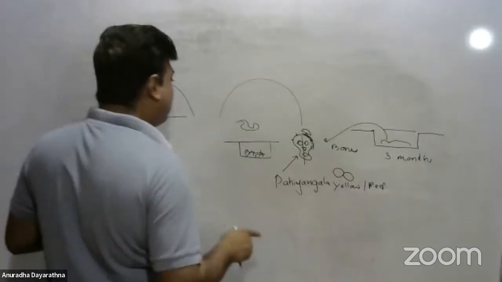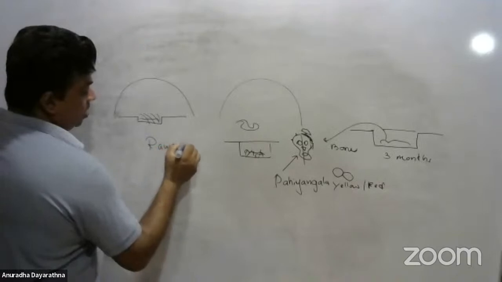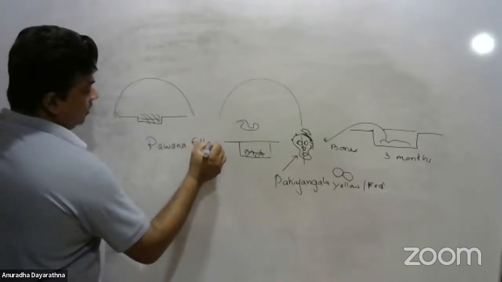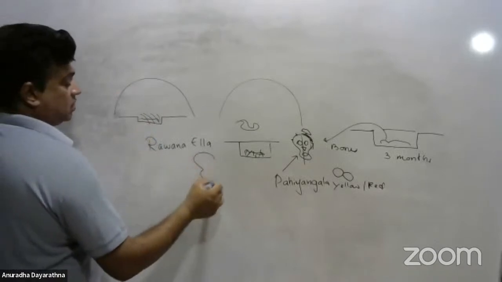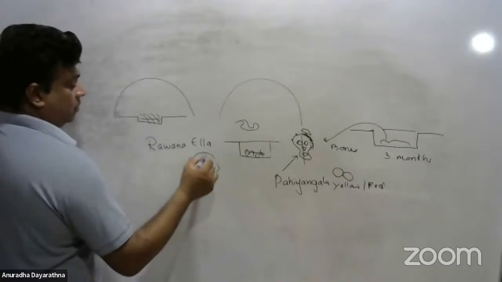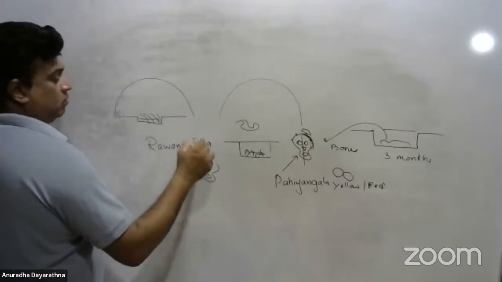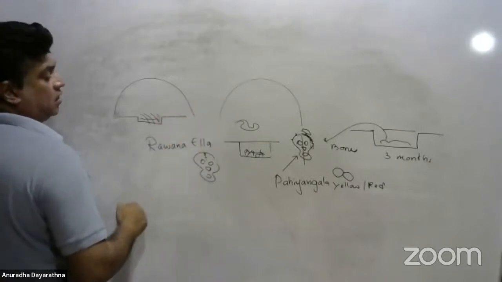And even from Ravana Ella caves, we have found some skeletons. What is the special feature about that? The skull had been perforated by dividing it into two. So here some holes have been perforated. That is from Ravana Ella caves.